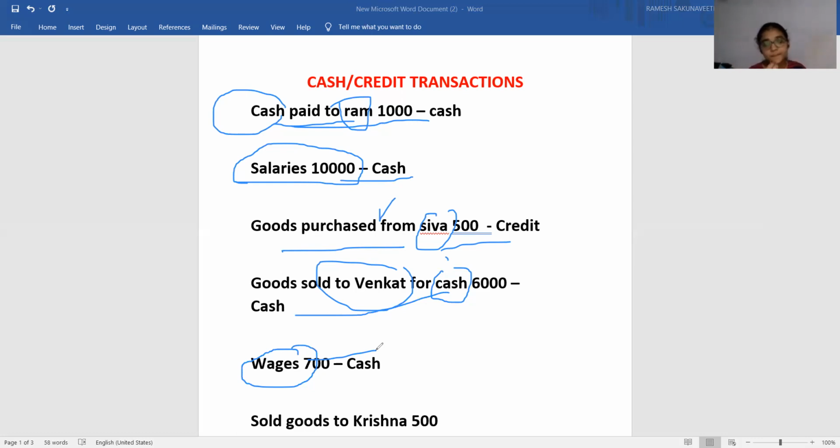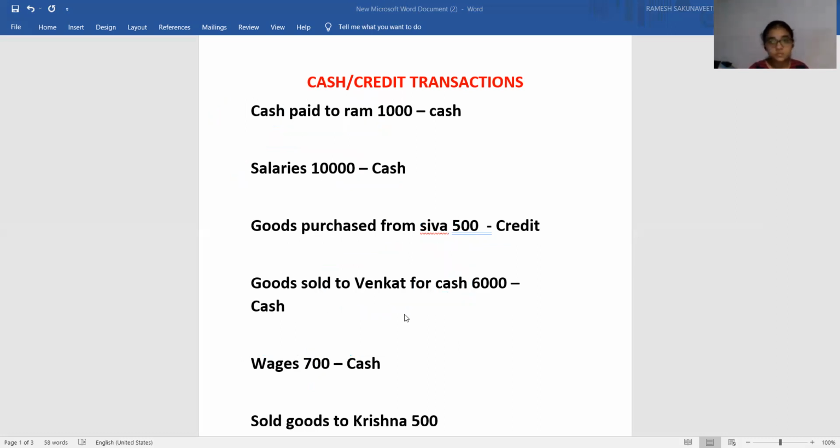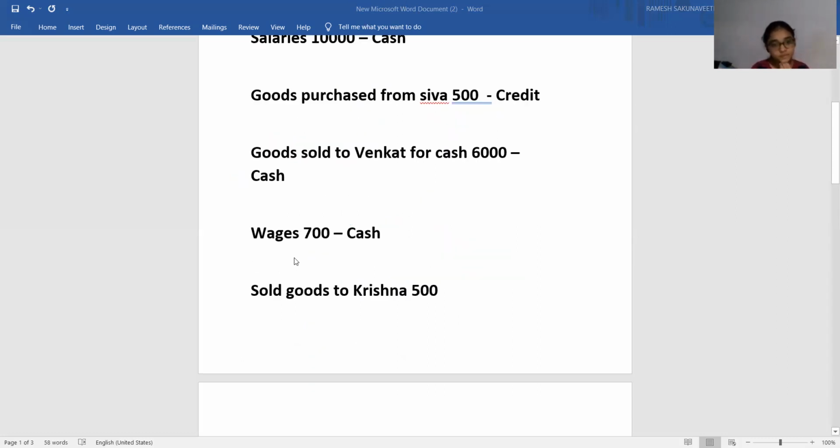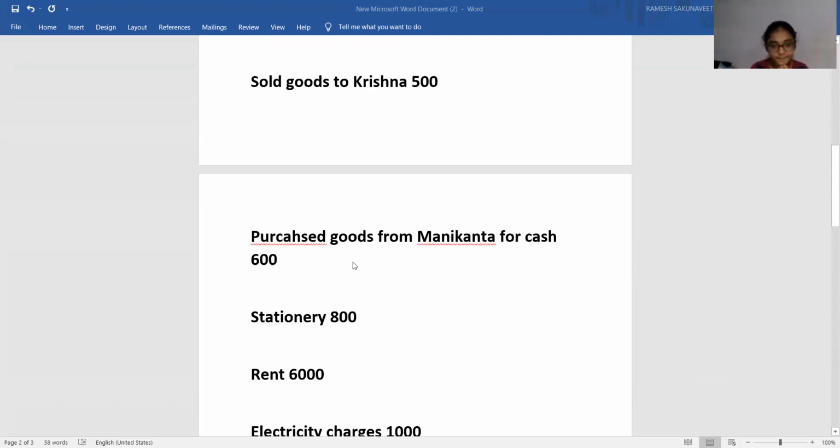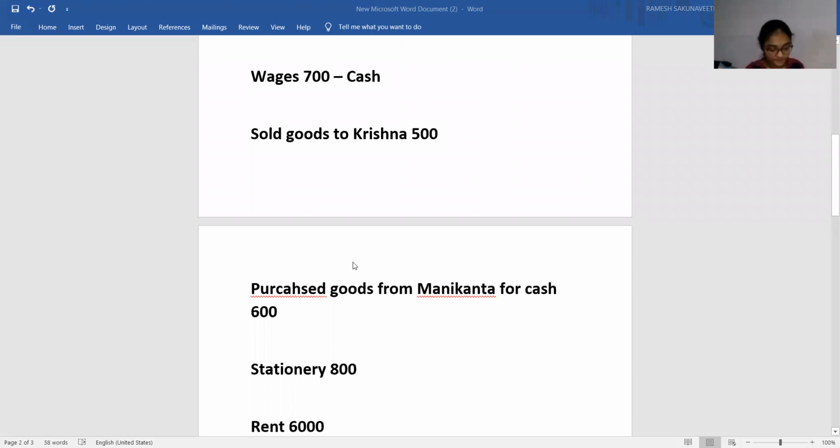These are the features of cash transaction or credit transaction. You can identify clearly. Now you solve. You try to differentiate. Sold goods to Krishna, is it cash or credit? You solve all the 6 first, then I will explain.